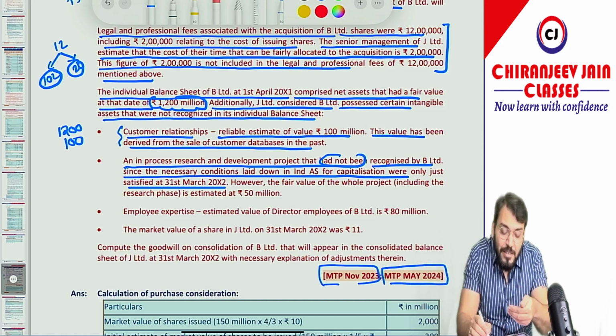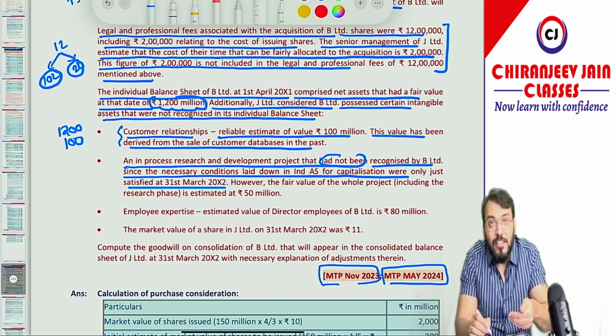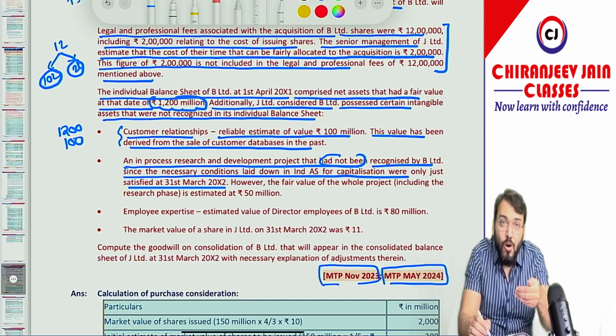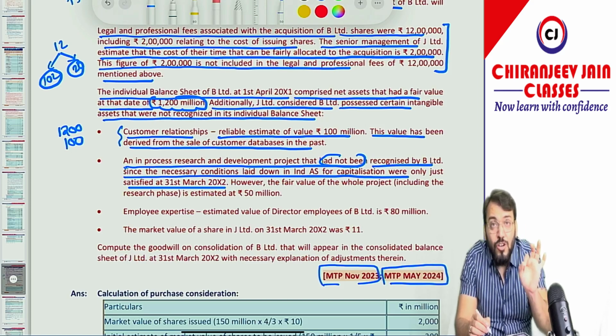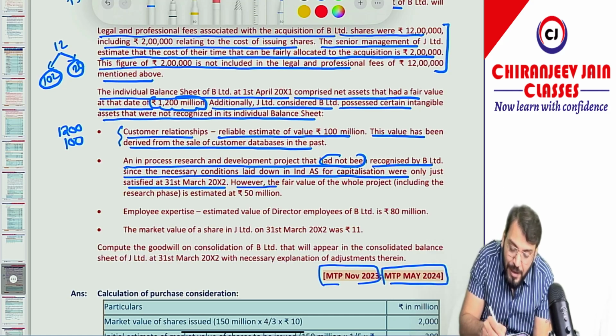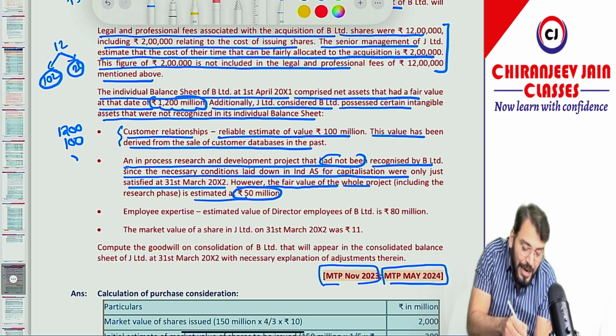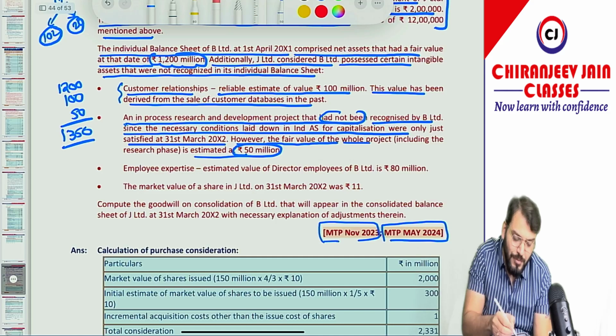But can I say that an in-process research and development project will meet the definition of an intangible asset and should be recognized as an intangible asset on the date of acquisition by the acquirer as per Ind AS 103, even though it was not recognized by the acquiree. However, the fair value of the whole project is estimated at 50 million. So this 50 million will be included. To this we will add 50 million, it will become how much? 1350. The total fair value of INA will be 1350.